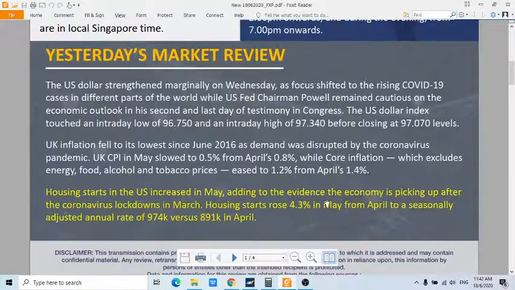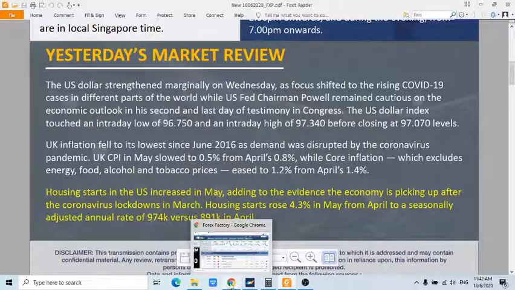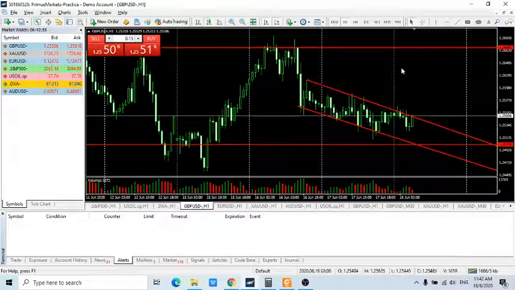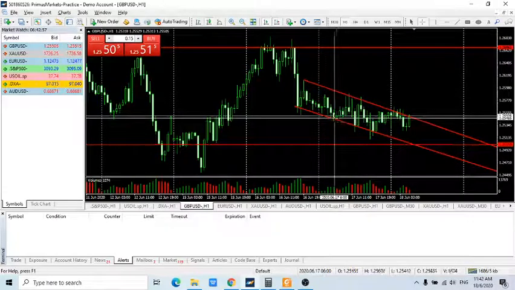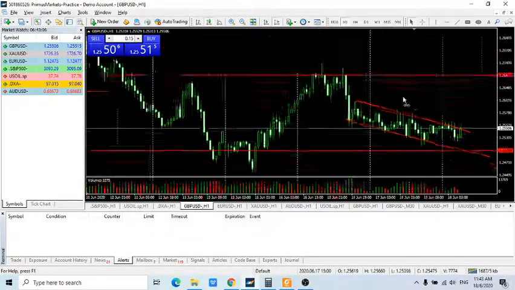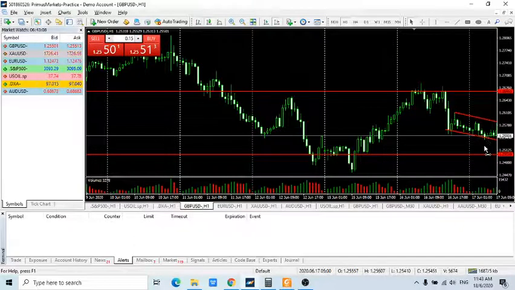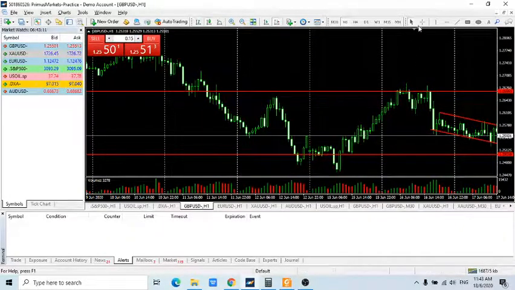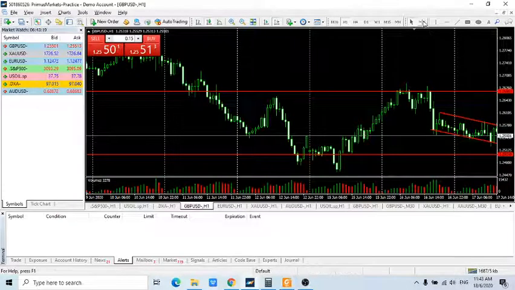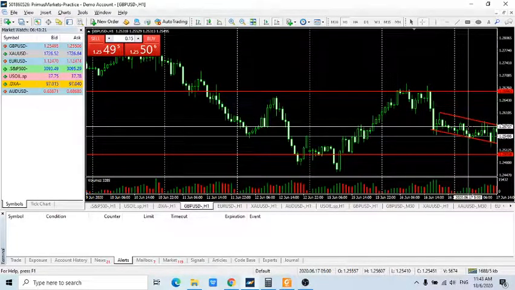Other data coming out yesterday. Yesterday I had the live market webinar at 2 p.m. to 3 p.m. local Singapore time, and we were looking at the UK pound. So during yesterday's market webinar, it was about here, 900 hours at 2 p.m. when the webinar started, and at that point of time the UK pound was pretty quiet, and it did go up initially. So I took a buy trade, and from here, 2 p.m., until the top, it moved about 37 pips.